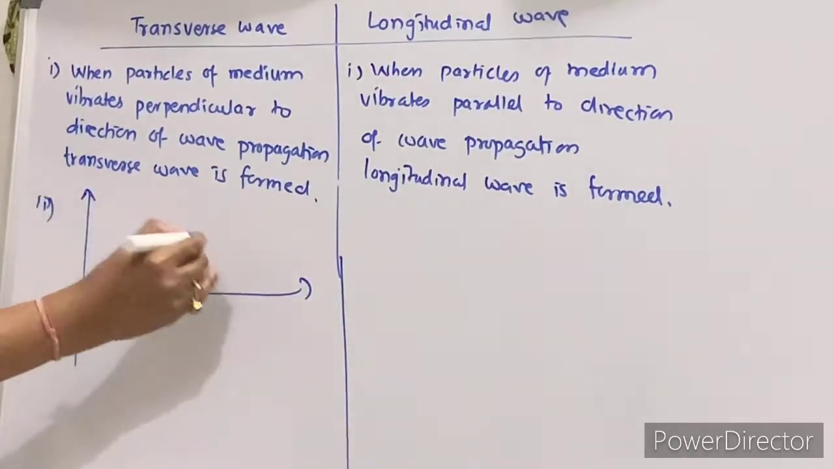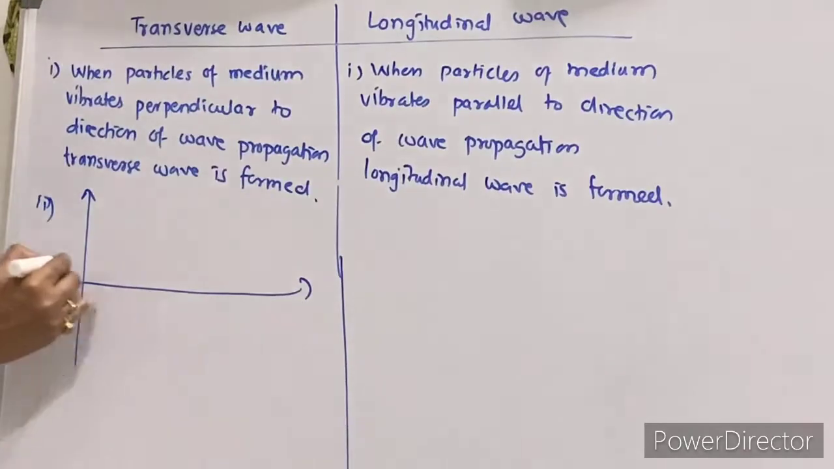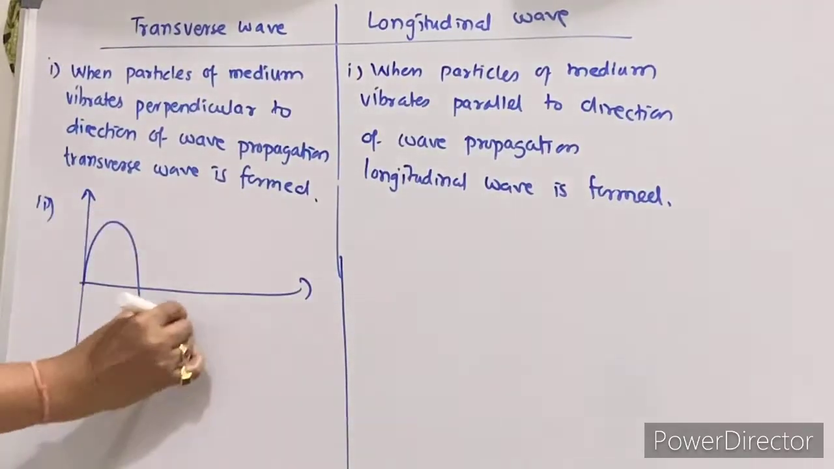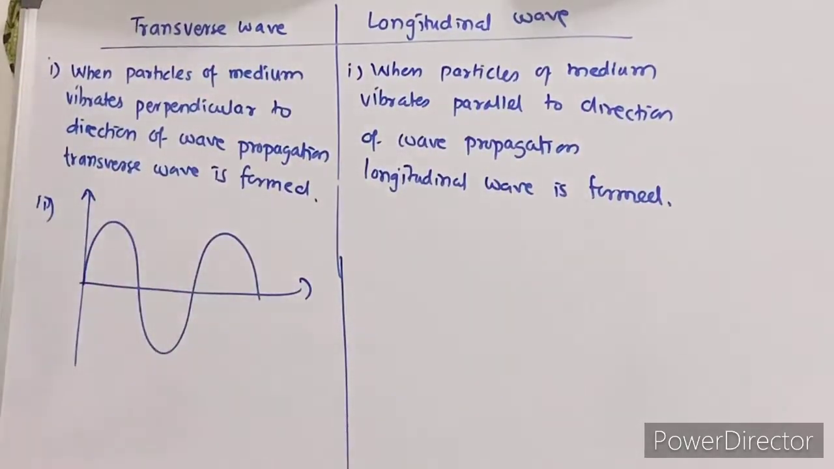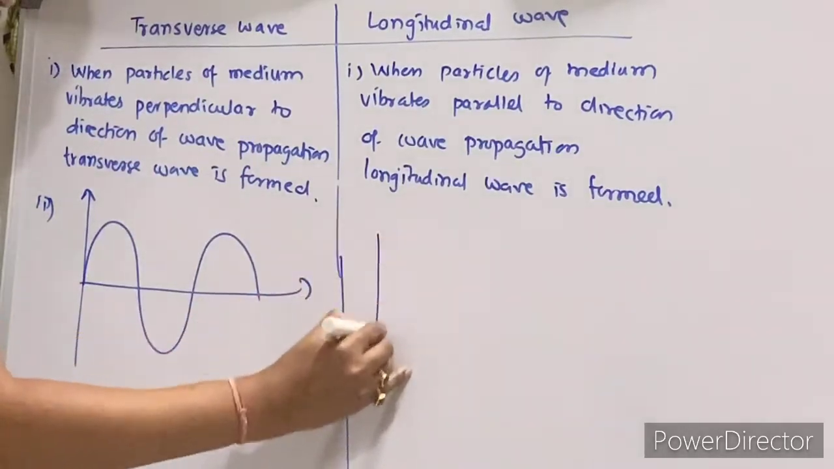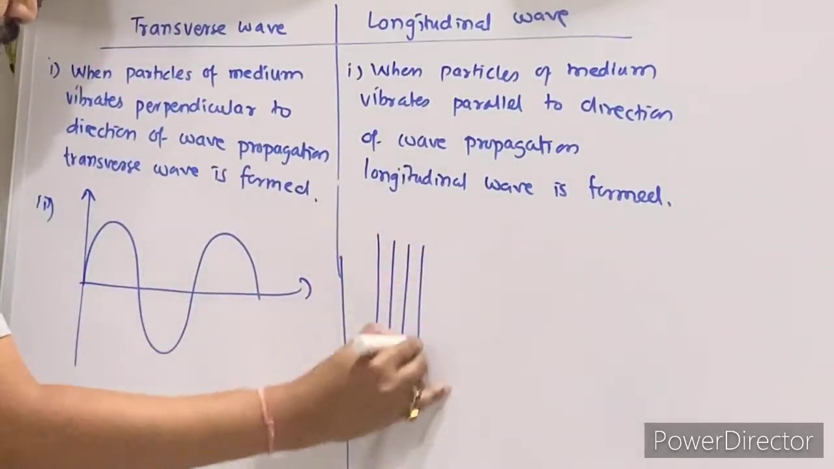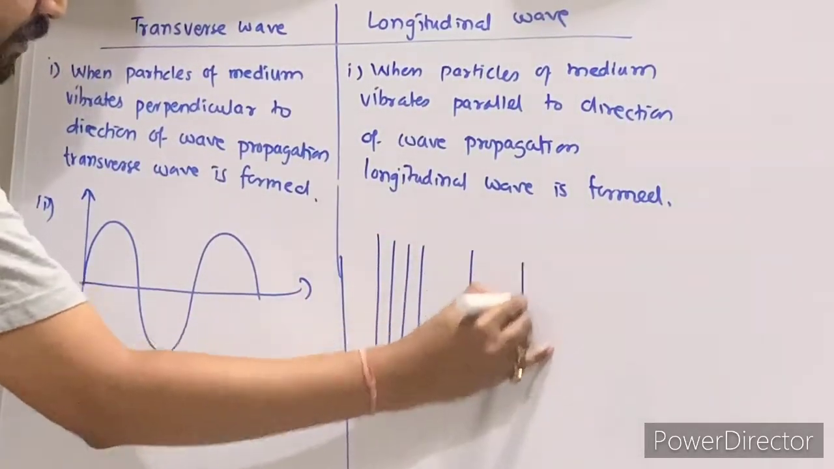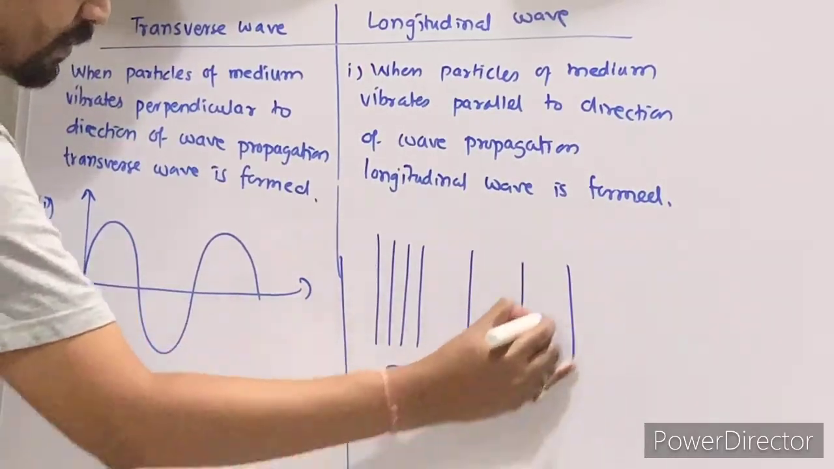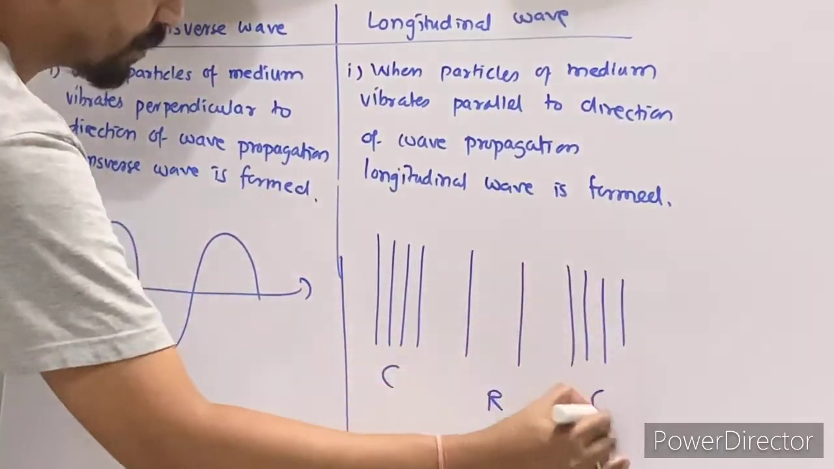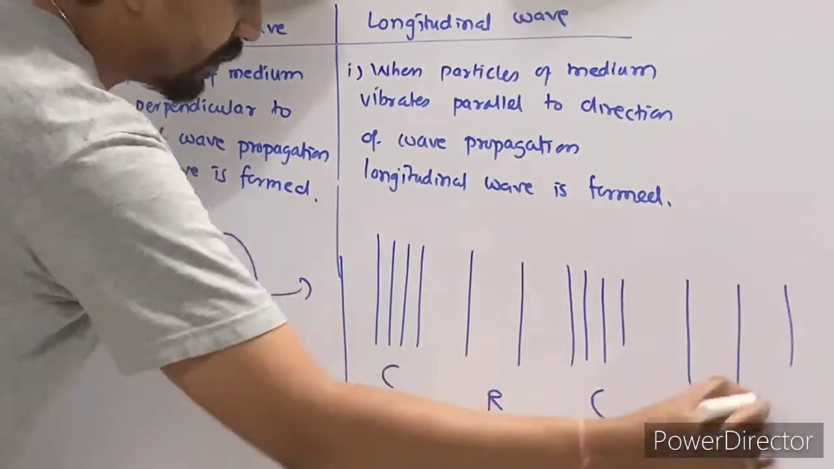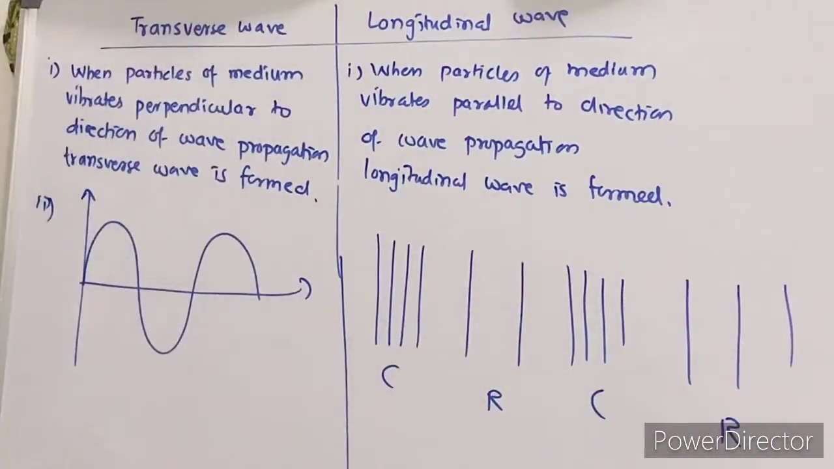This is displacement, this is the direction of wave propagation. So this is your one transverse wave. Here this is a compression. This will be rarefaction. Again there will be compression, again there will be rarefaction. So this is nothing but your longitudinal wave.